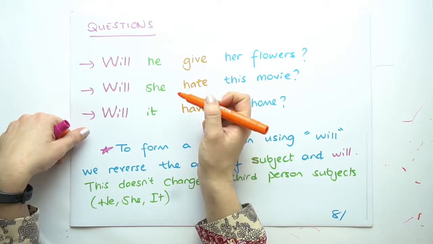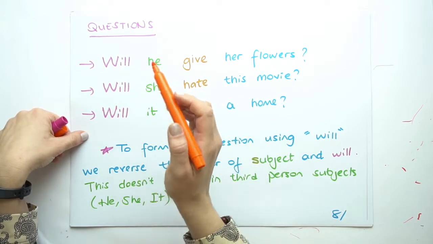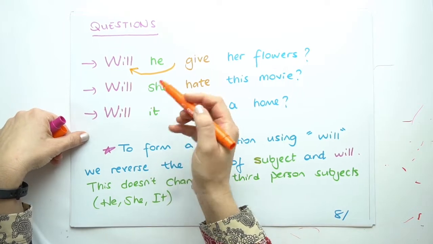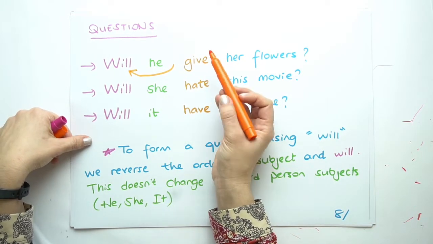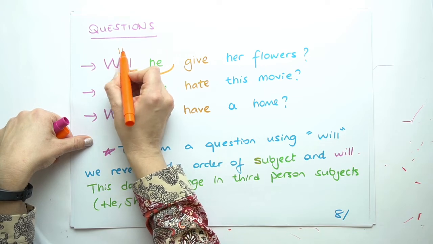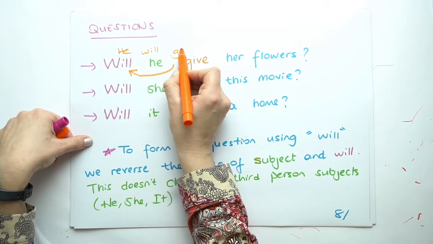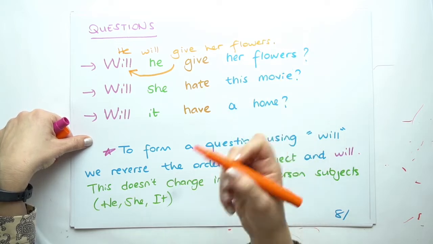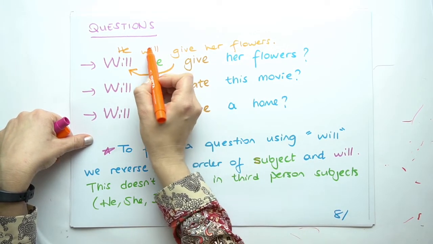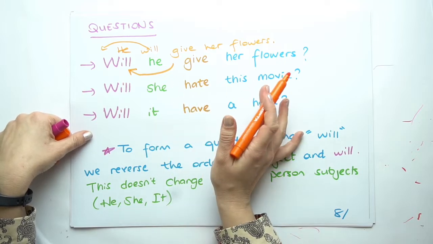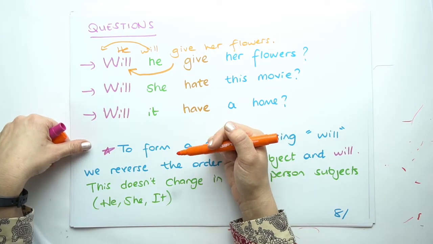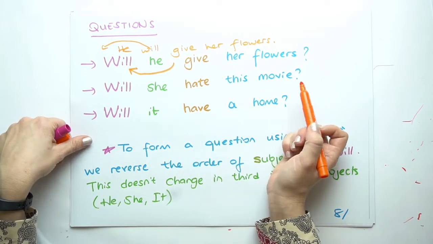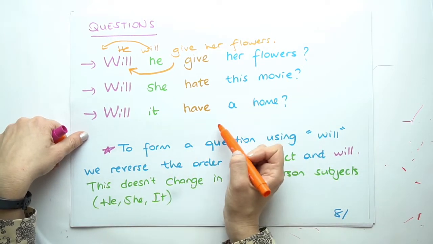Now, questions with the third person. The rule doesn't change. I'm taking will to the beginning, right next to the subject. Now, the sentence was, he will give her flowers. So now I'm taking will to the beginning of he. That's what I did to form a question in English. Will he give her flowers? Or will she hate this movie? Or will it have a home?